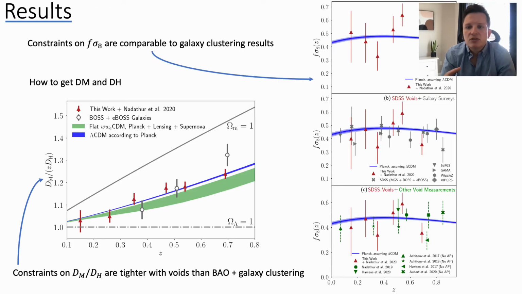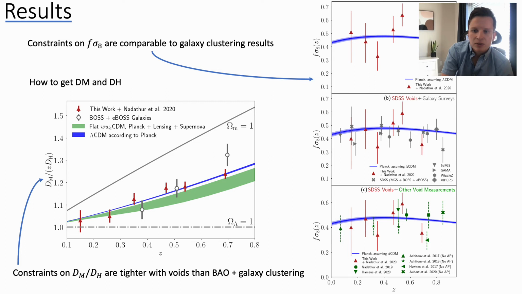So to put this into some cosmological context and show results for the full redshift range, we first convert our alpha parameters into measurements of DM over DH, which is the ratio of the comoving angular diameter distance to the Hubble distance. This ratio acts as a test of the geometry of the universe. Left shows these measurements compared with redshift, and for context we have shown similar results from BOSS and eBOSS BAO and galaxy clustering. As well, in blue is results for Planck assuming a flat Lambda CDM model.